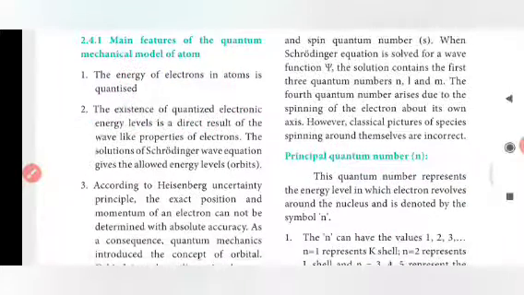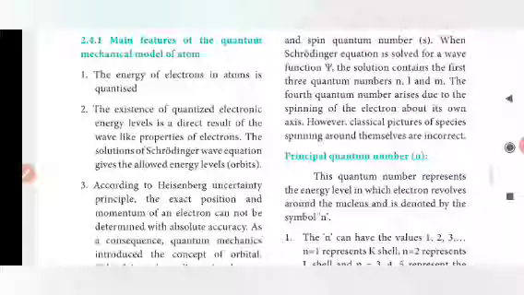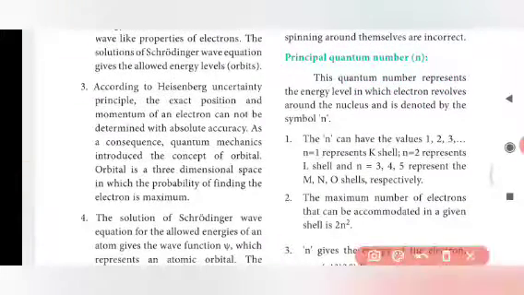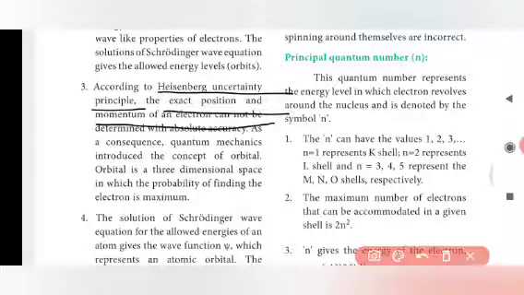The second point is that the existence of quantized electronic energy levels is a direct result of the wave-like properties of the electron. The solutions of the Schrodinger wave equation give the allowed energy levels or orbits. According to the Heisenberg uncertainty principle, the exact position and momentum of an electron cannot be determined with absolute accuracy. We cannot determine with exact accuracy the position and momentum of a microscopic particle, that is, an electron.